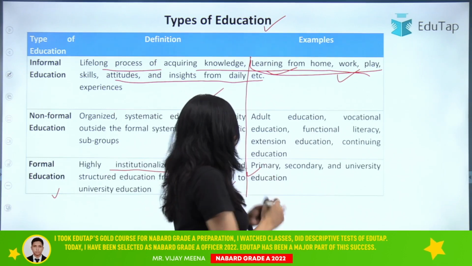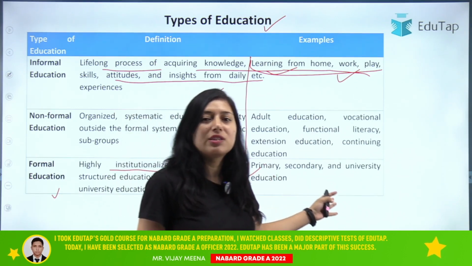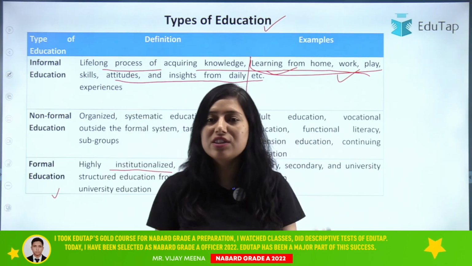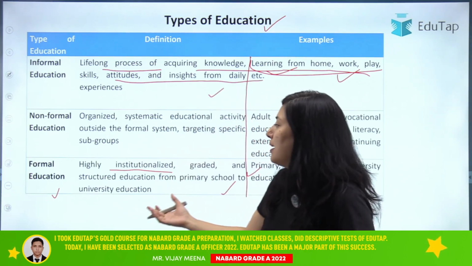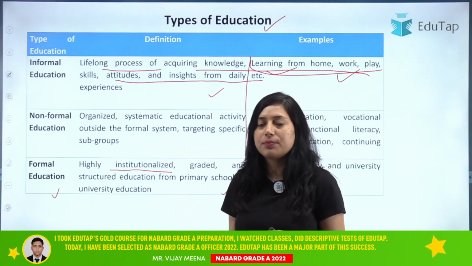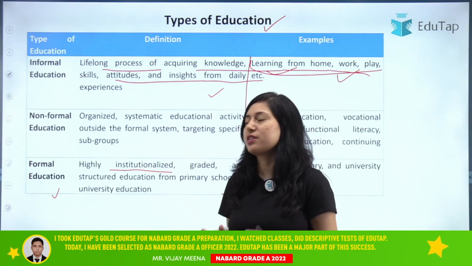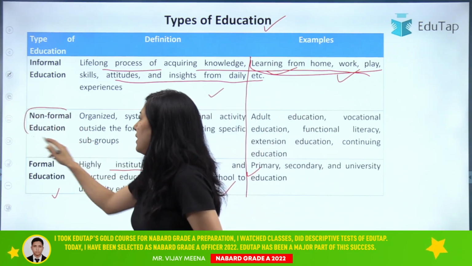So primary school, secondary school, university, or college level, whatever education is being imparted to you, that comes under formal education. Now we have a third type of education system, that is non-formal education.